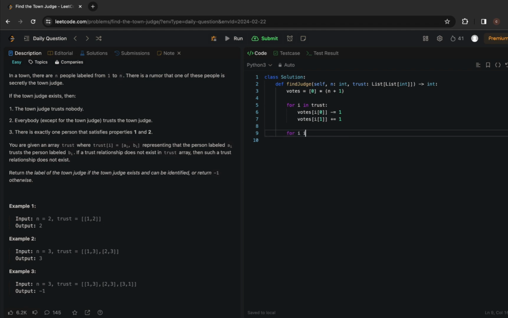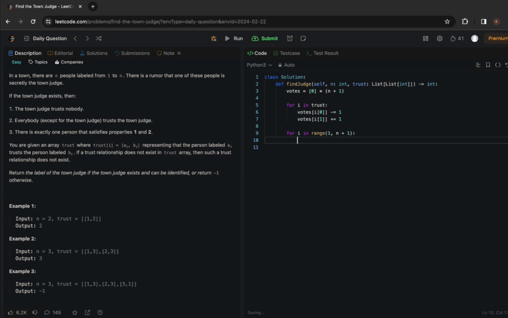So for i in range 1 comma n plus 1. Why 1 comma n plus 1? Because you don't want the 0th index anyway. All you have to care about is 1, 2, 3, 4 and 5, correct? All you have to care about is these elements and the counts present at these elements. So you will need from 1 to n plus 1, which is from 1 to 5. You don't need the 0th index.